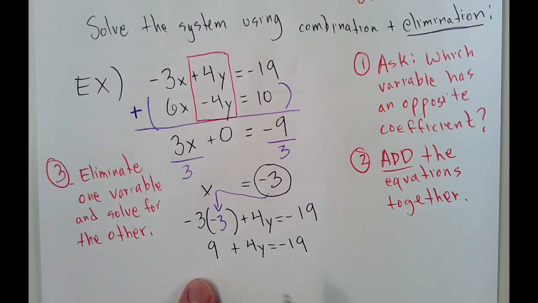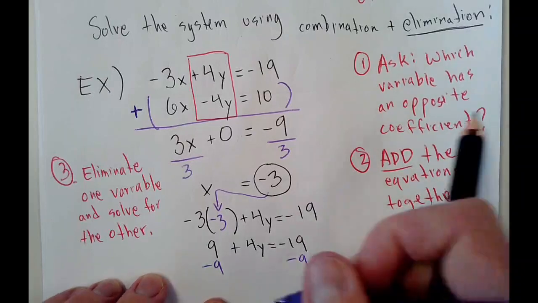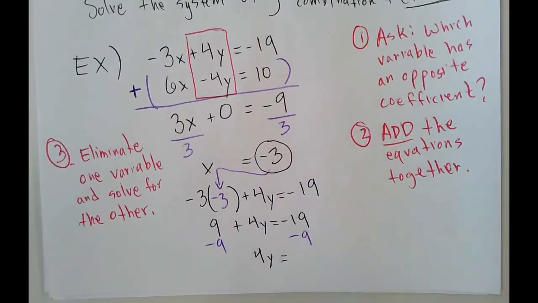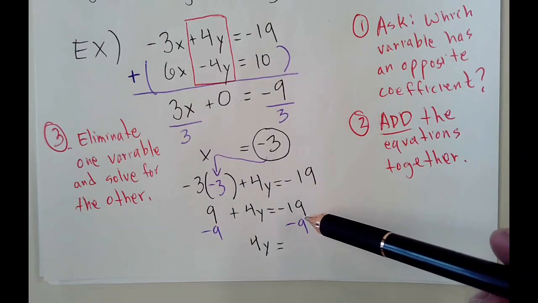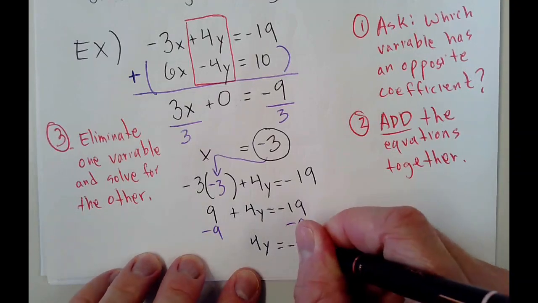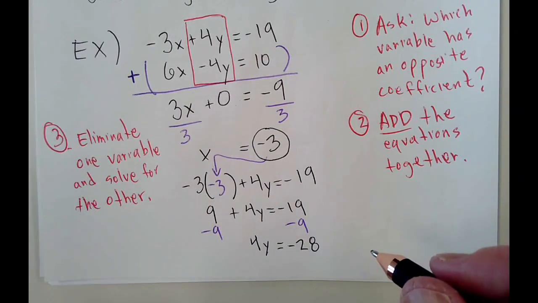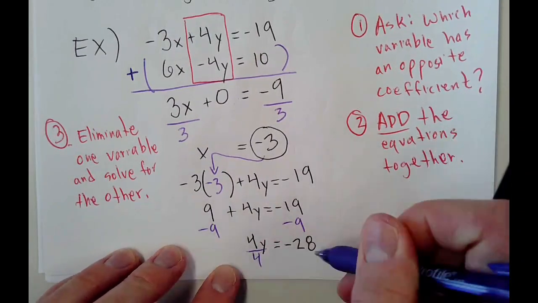And then I'm going to subtract 9 from both sides to solve for y. 4y equals, well, that would be negative 28. Okay, now at this point, I will divide both sides by 4 to solve for y, and I'll be done.